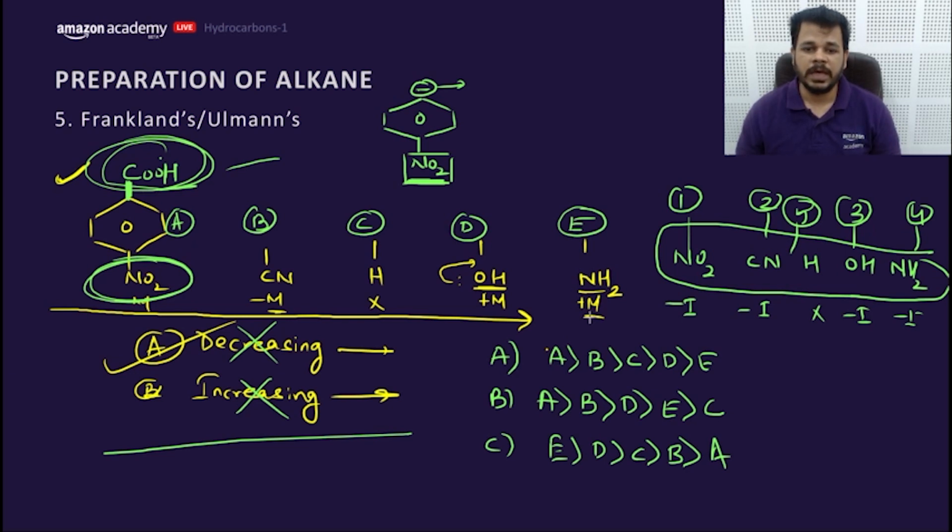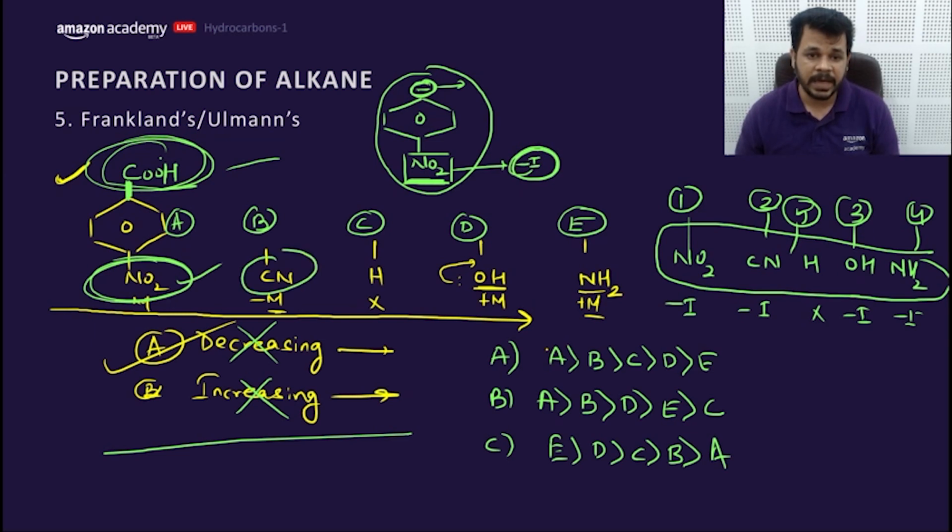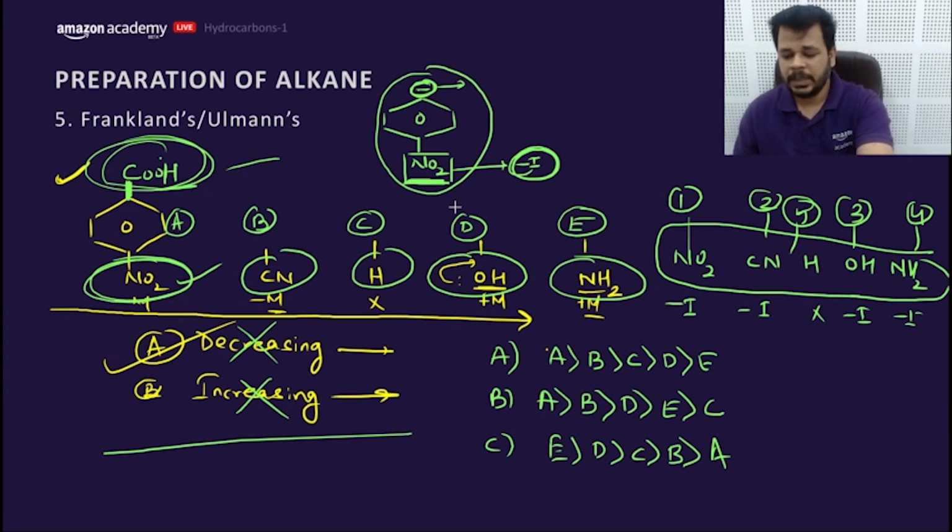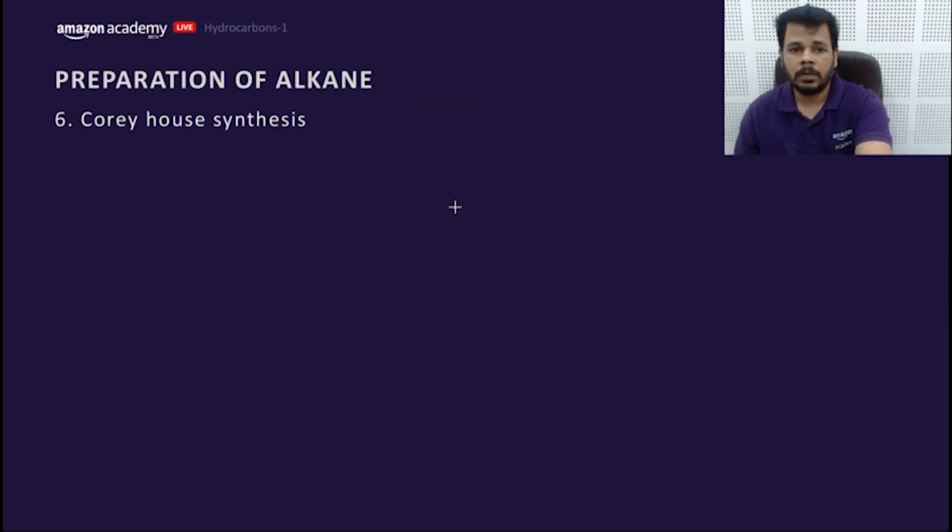So this would be the answer. You need to answer that, due to this negative charge formation, NO2 is not able to show mesomeric or resonance effect because this negative charge will not go under resonance. So NO2 will only show minus I. So you need to consider all the groups as minus I effect or plus I effect. Getting a point? This is a beautiful question. Let's move to the next part of it.